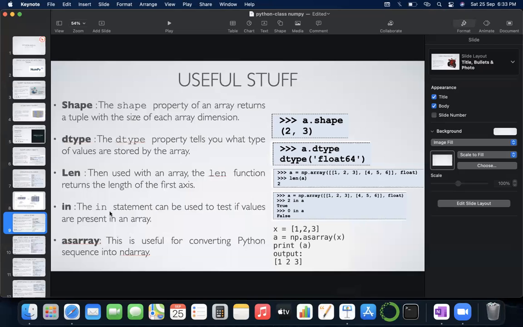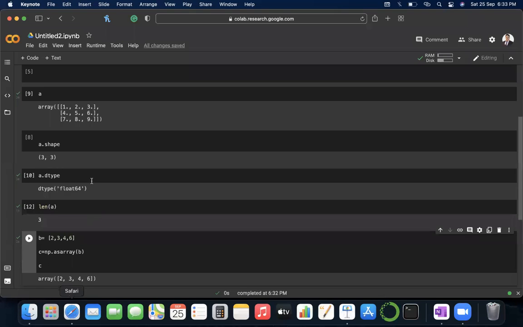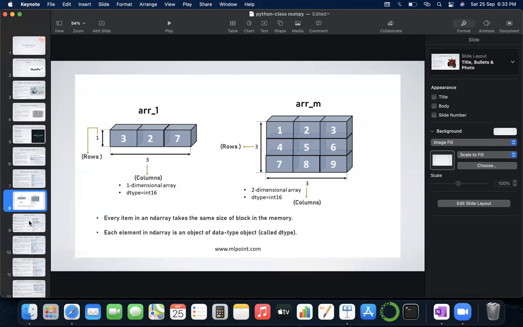The definition written here is that the len function returns the length of the first axis. So if you consider these are the axes of the array, then the rows will be the first axis, and then we'll consider columns. The length of the first axis is 3 here. Rows are 3, columns are also 3. That is why length is returning 3.